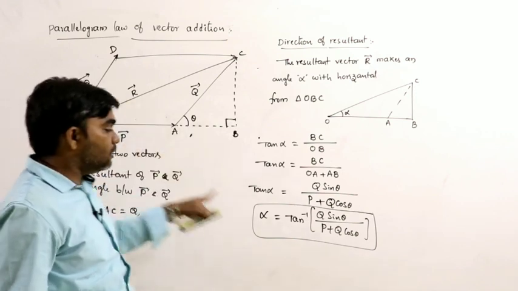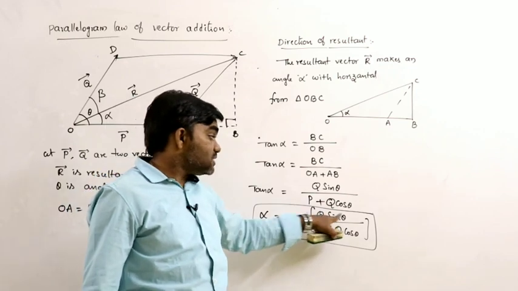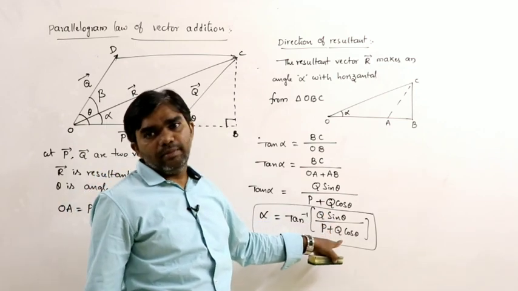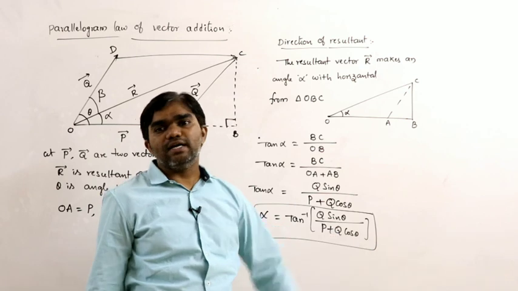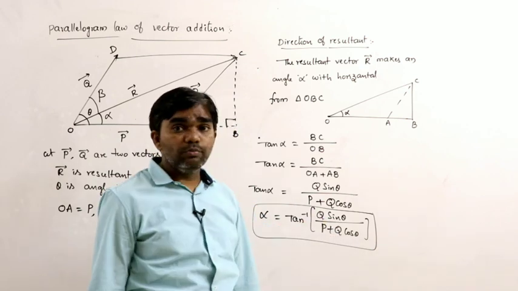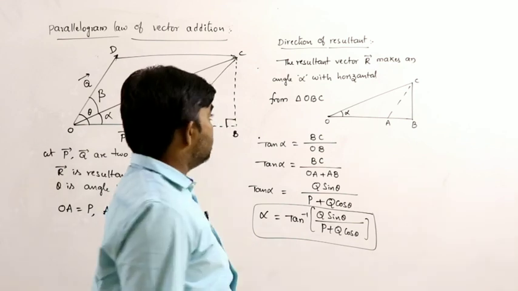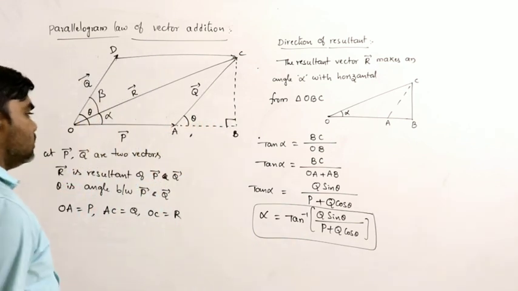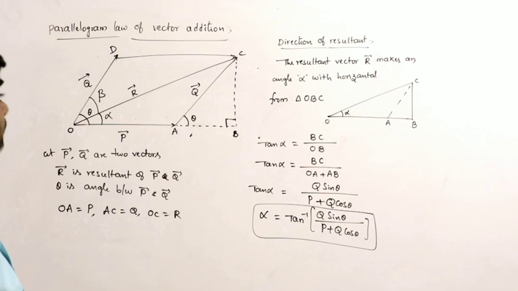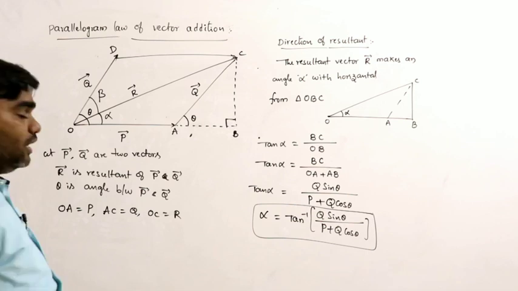Tan inverse of P sin theta by Q plus P cos theta, and this is the direction. So this is the magnitude and direction, the parallelogram law of vector addition.